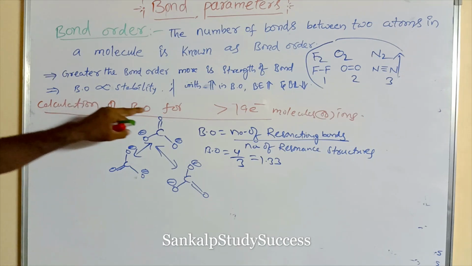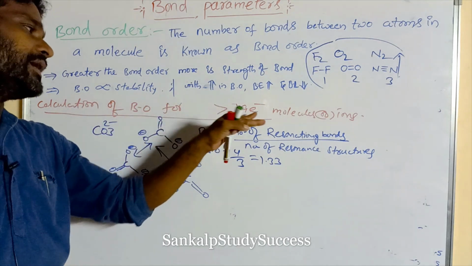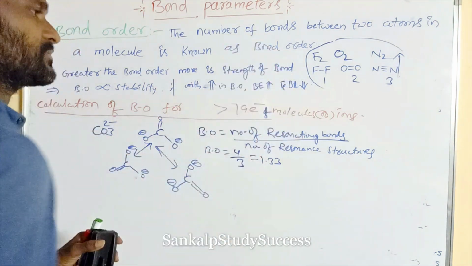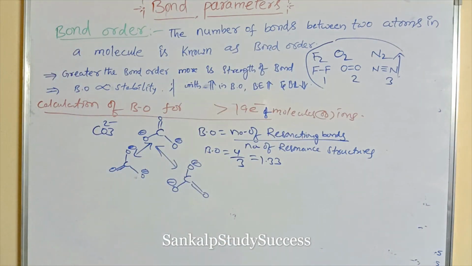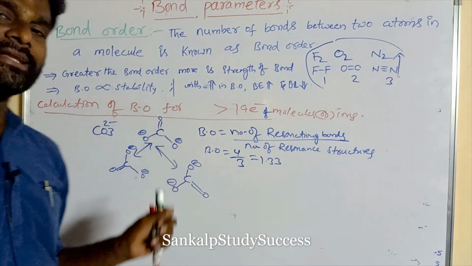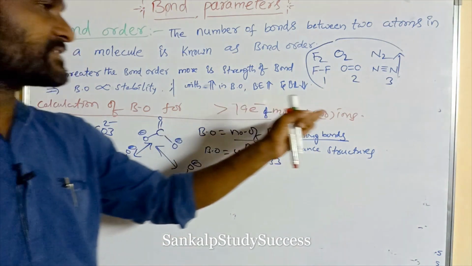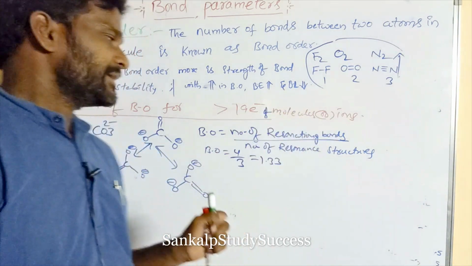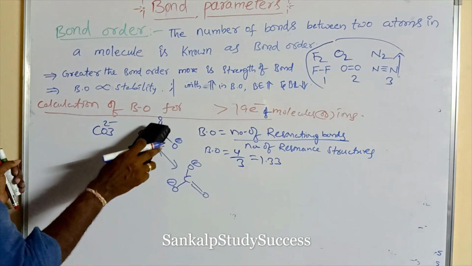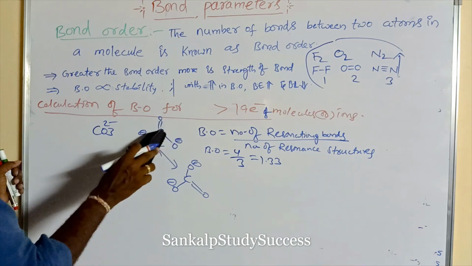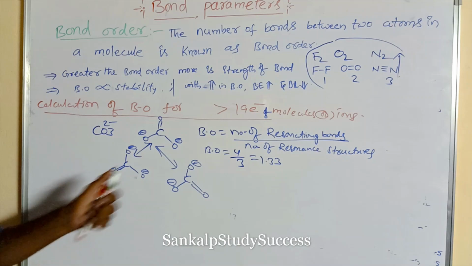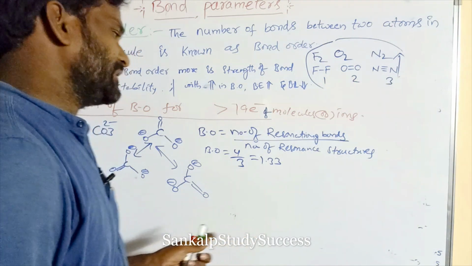So this is the calculation of bond order for molecules or ions with more than 19 electrons. What is the formula? Bond order is equal to the number of resonating bonds divided by the number of resonance structures. Here the number of resonating bonds is 4, 1 2 3 4, divided by 3 resonance structures. So 4 by 3 means 1.33.